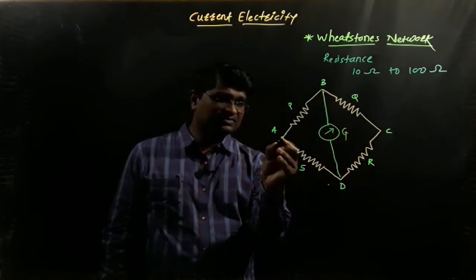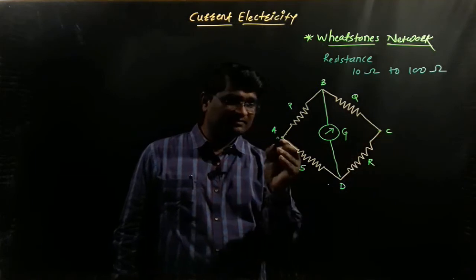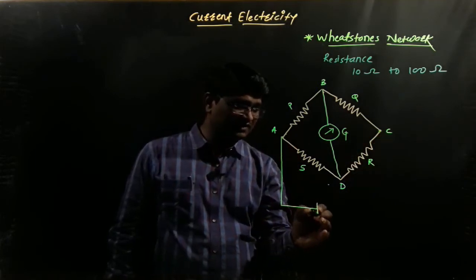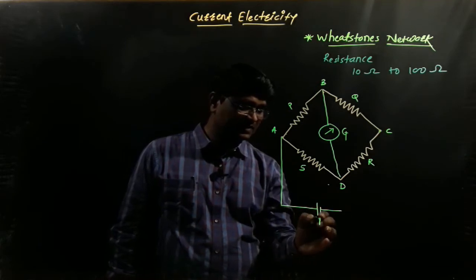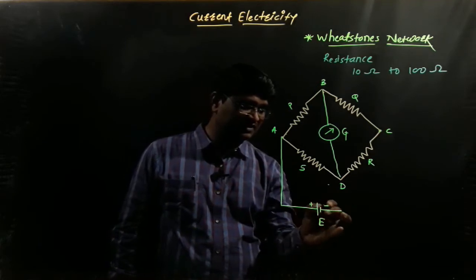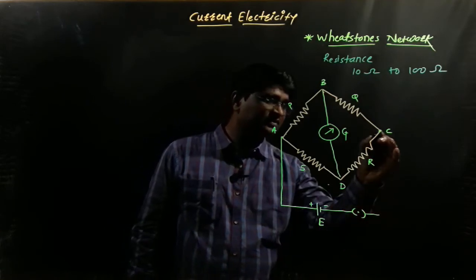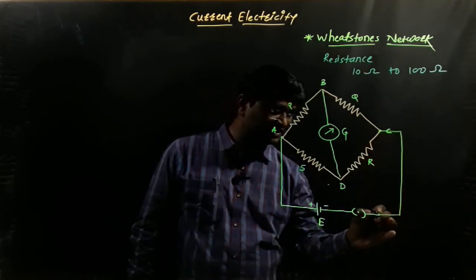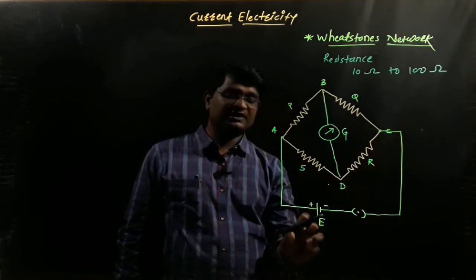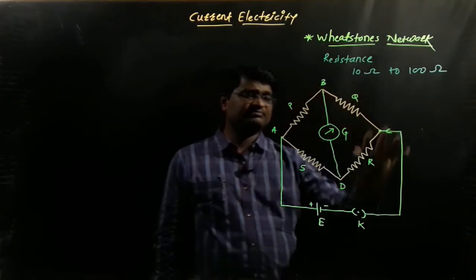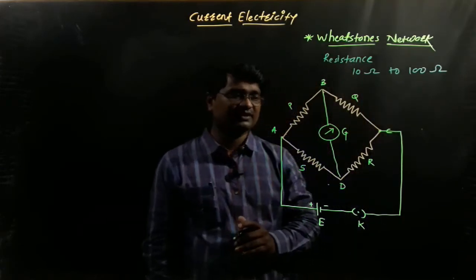And between the junctions A and C, let's imagine that the cell of EMF E, okay, this is the cell of EMF E, and the key are connected. So between the points C and A, the cell of EMF E and the key are connected. This is a very simple circuit diagram for Wheatstone's network.